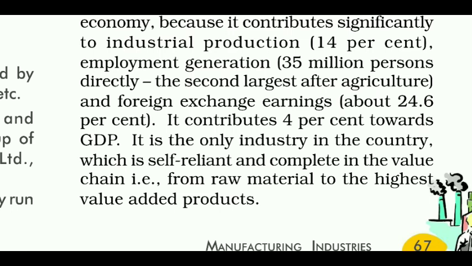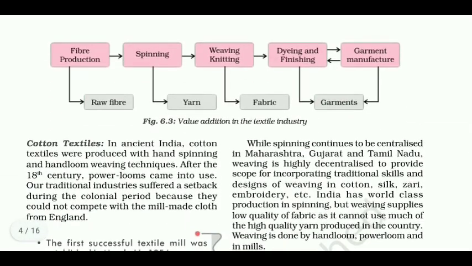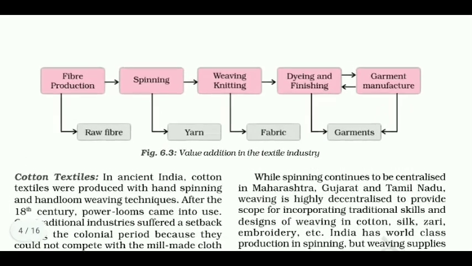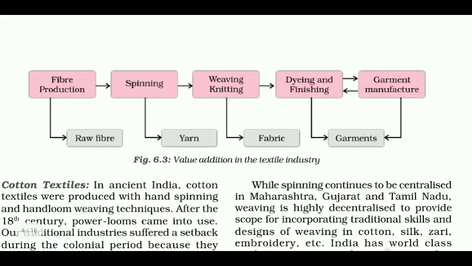It is the only industry in the country which is self-reliant and complete in the value chain, that is from raw material to the highest value added products. Here you can see figure 6.3 showing the value addition in the textile industry. First, fiber production, then spinning, then weaving, knitting, then dyeing and finishing, and then garment manufacture.